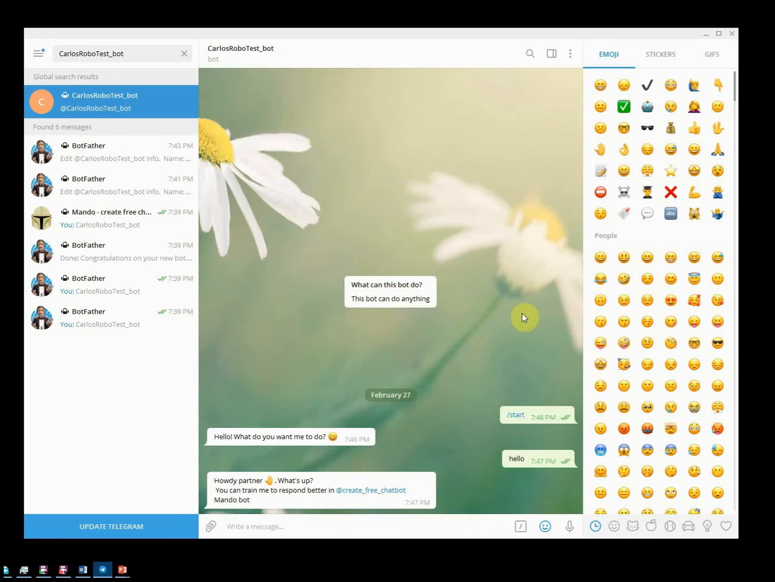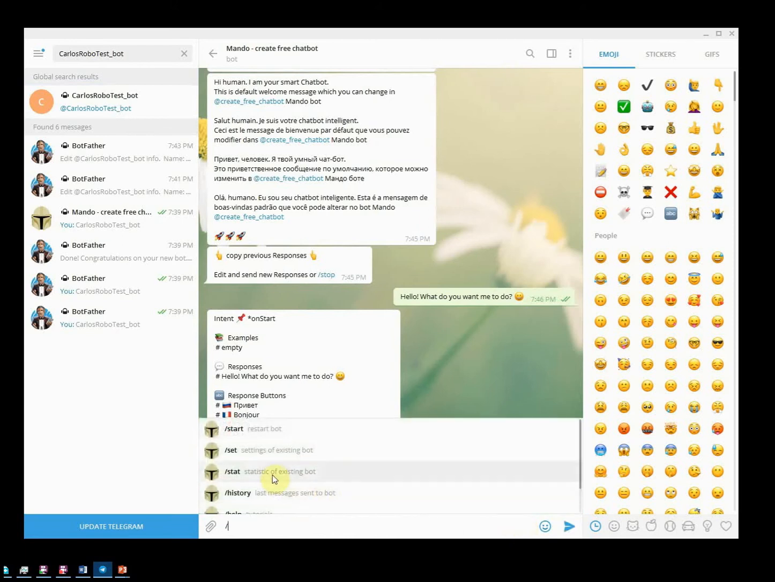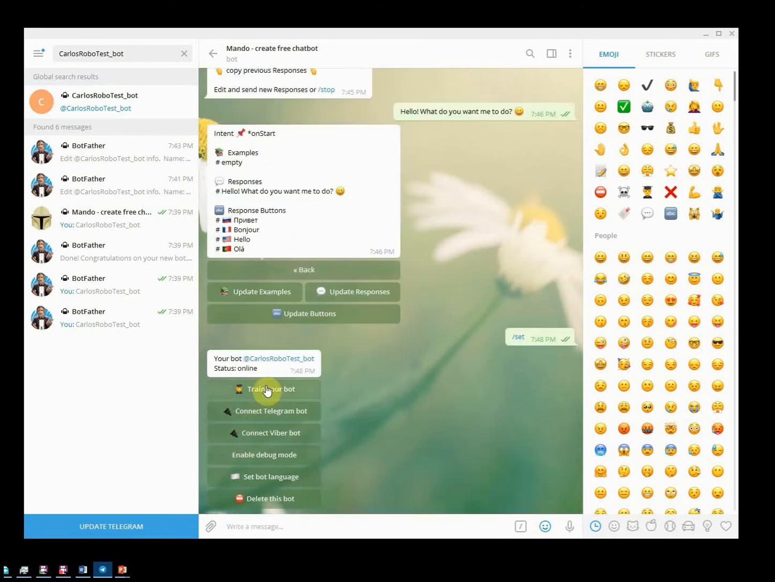So for that we need to go to Mondo. In here we need to select set and then train your bot.